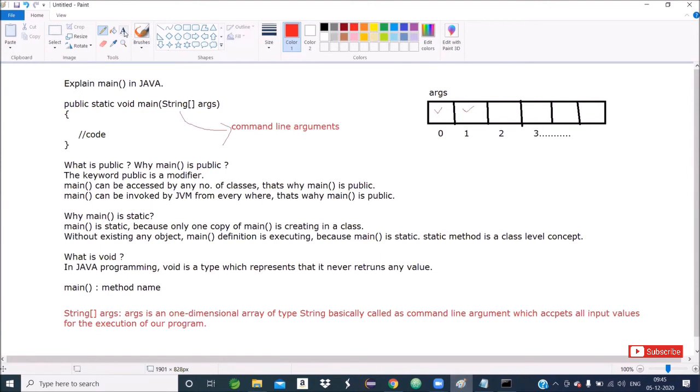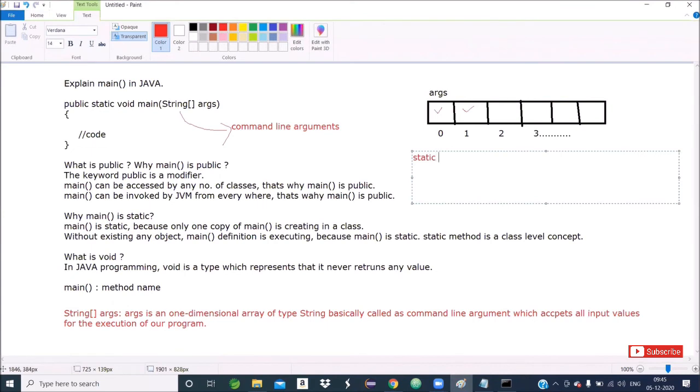Suppose, can I write it this way? Instead of public static void main, can I write static public void main(String x)? Is it valid or invalid? Invalid? Okay. Aditya, Anurag, valid or invalid? No, sir, it is valid. Instead of args, we can write anything, because args is completely user defined. There is no problem, so it is valid.